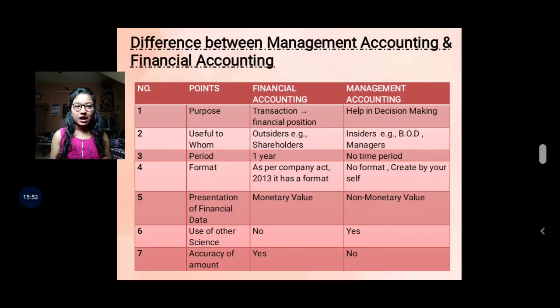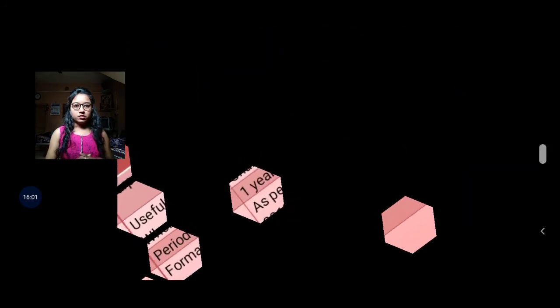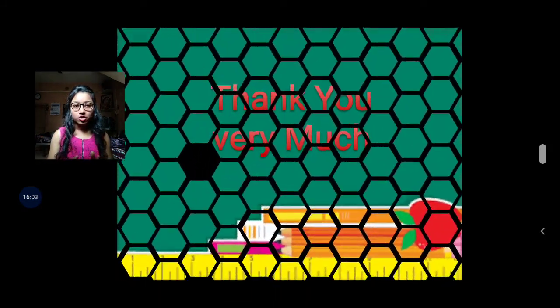So these are the differences between management accounting and financial accounting. I hope you understand this topic.